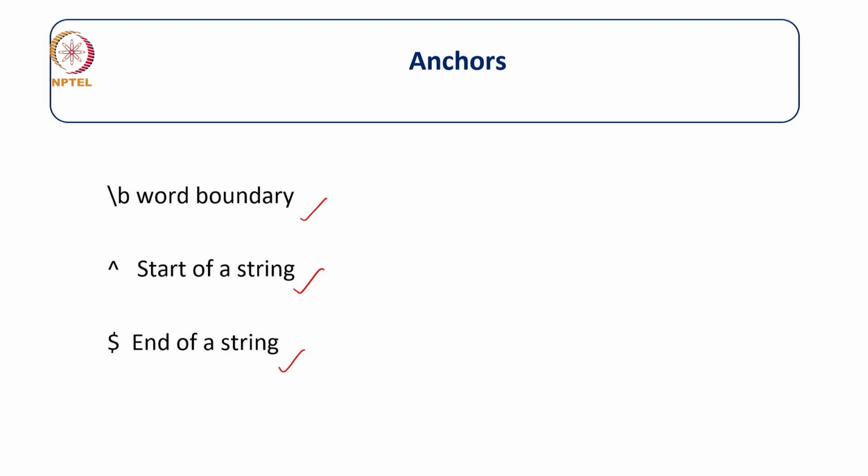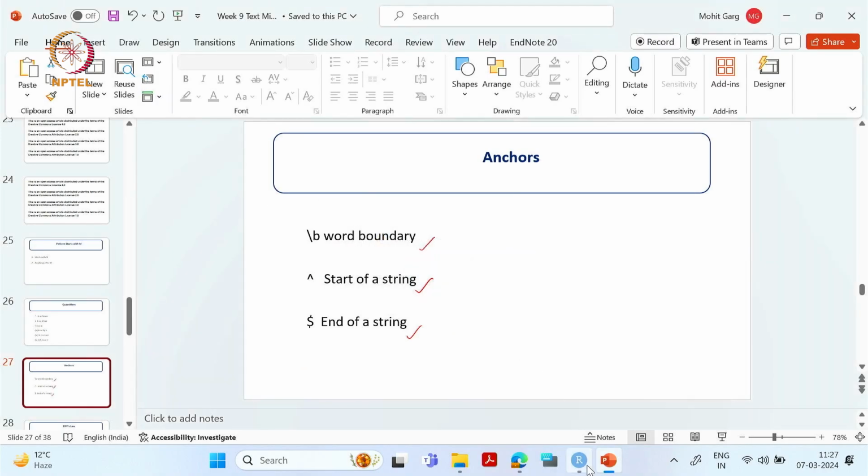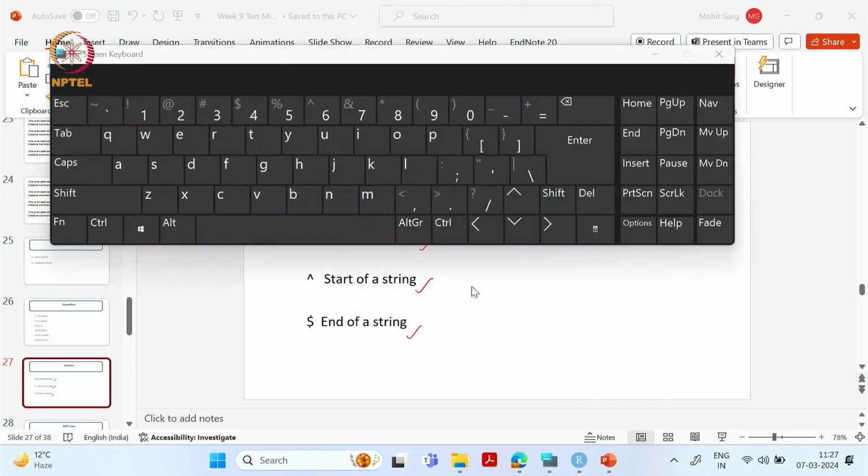The caret symbol is generally on the keyboard number 6 key; press the shift button and use it, and that gives the caret symbol for the start of a string. For the dollar we have the 4 key, and again we have to press the shift key to use this symbol.